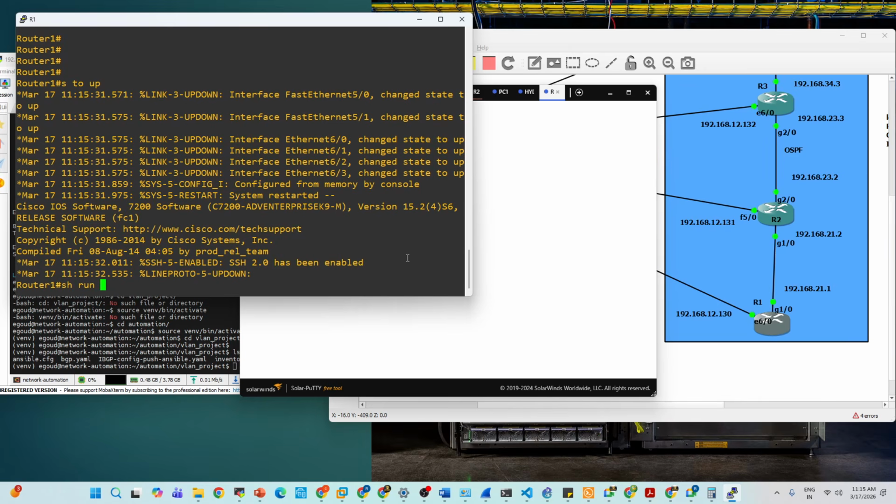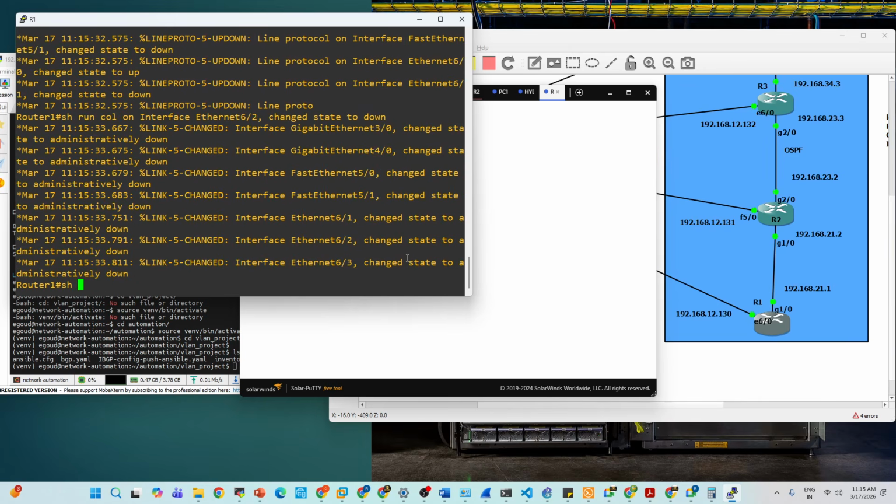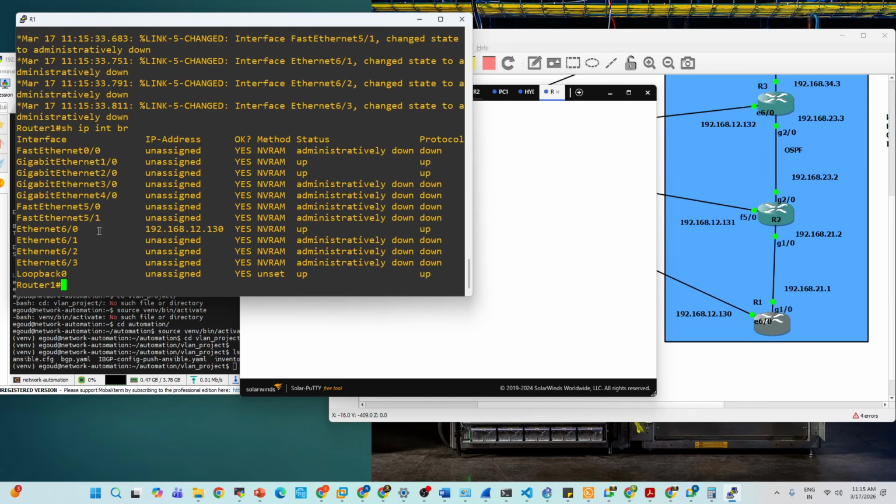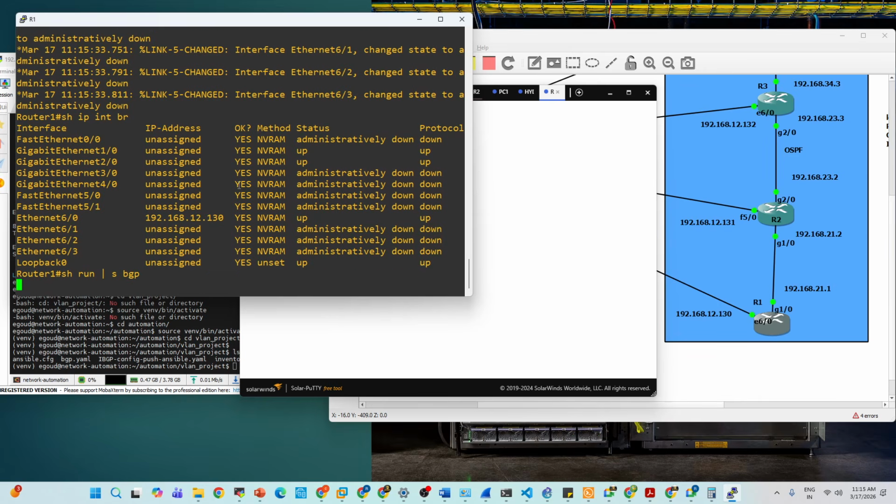See, show run, show ip interface brief. So only the management IP is configured. Other than that, have you configured anything? No. See, nothing has been configured. No IP address is configured. Okay, on R1 it is clear. Look at that. Show run section bgp. See, nothing has been configured on R1.